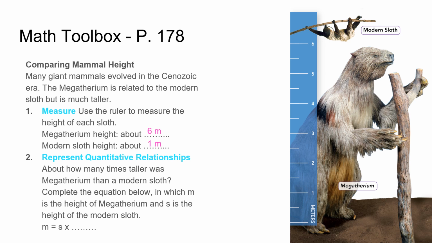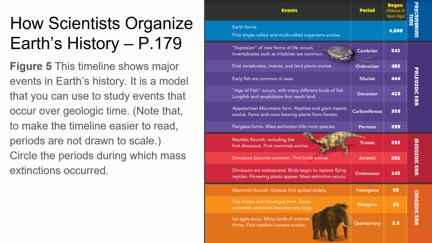About how many times taller was Megatherium than a modern sloth? Complete the equation below in which m is the height of the Megatherium and s is the height of the modern sloth. So m equals s times 6. Because the ratio is 6 to 1 there.